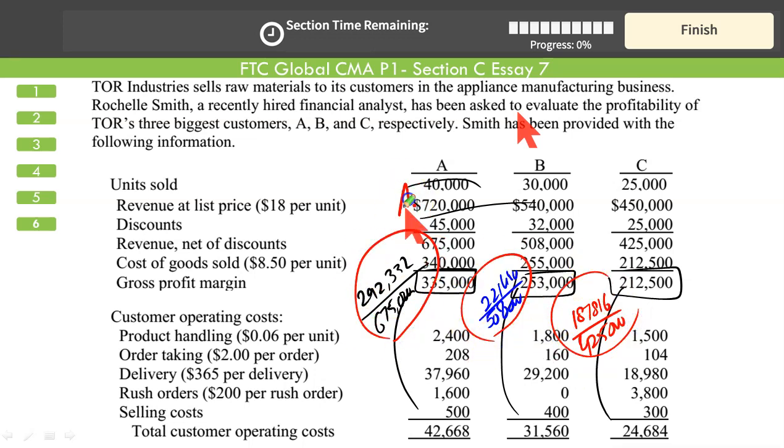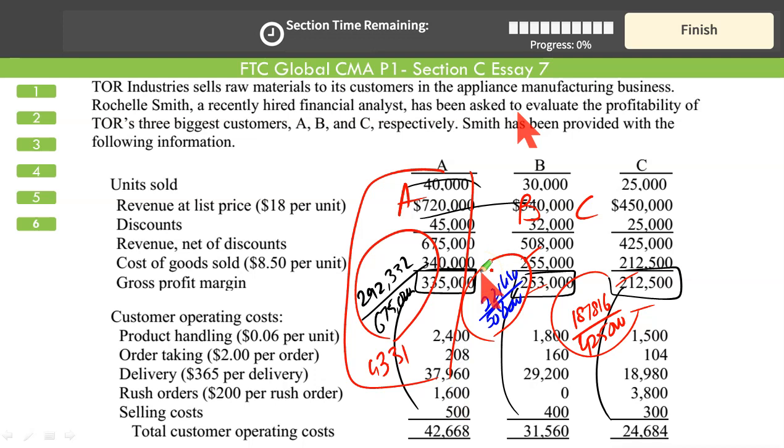Just write A, B, and C. Write the customer level profit upon sales for all these 3, and give the percentages. For the first one, 292,332 divided by 675 multiplied by 100. That's 43.31%. It is perfectly acceptable for full credit for A, B, and C.